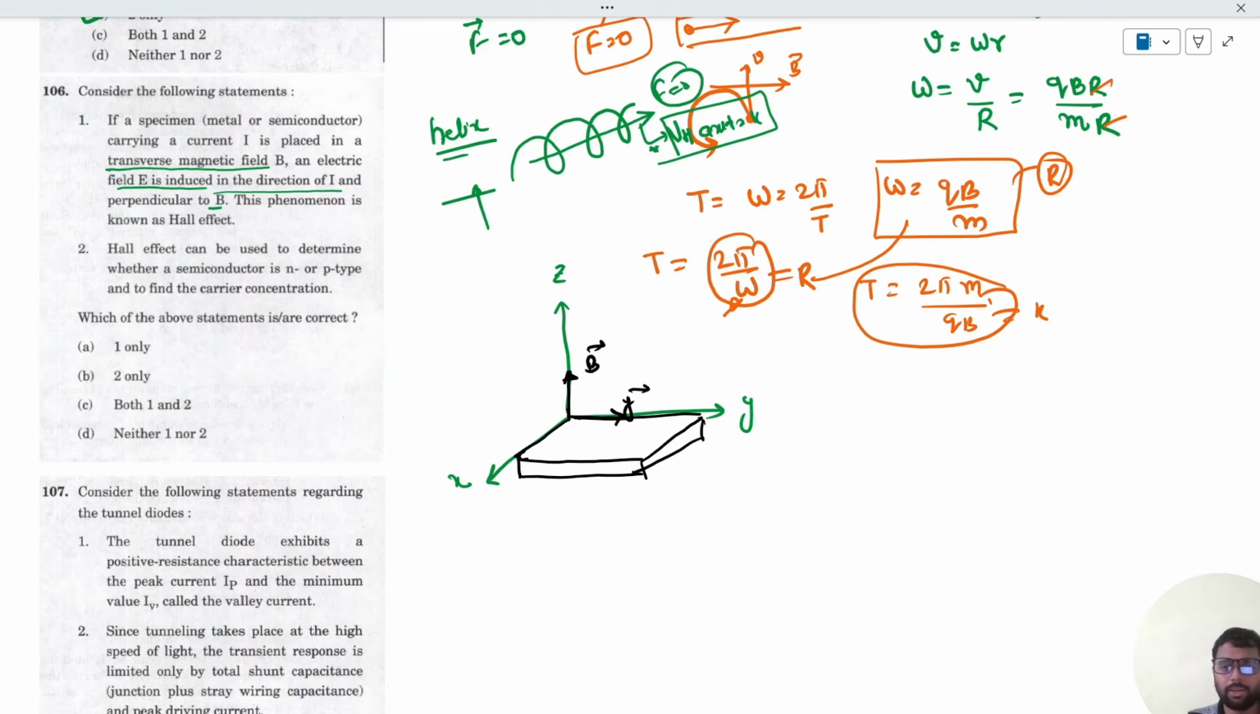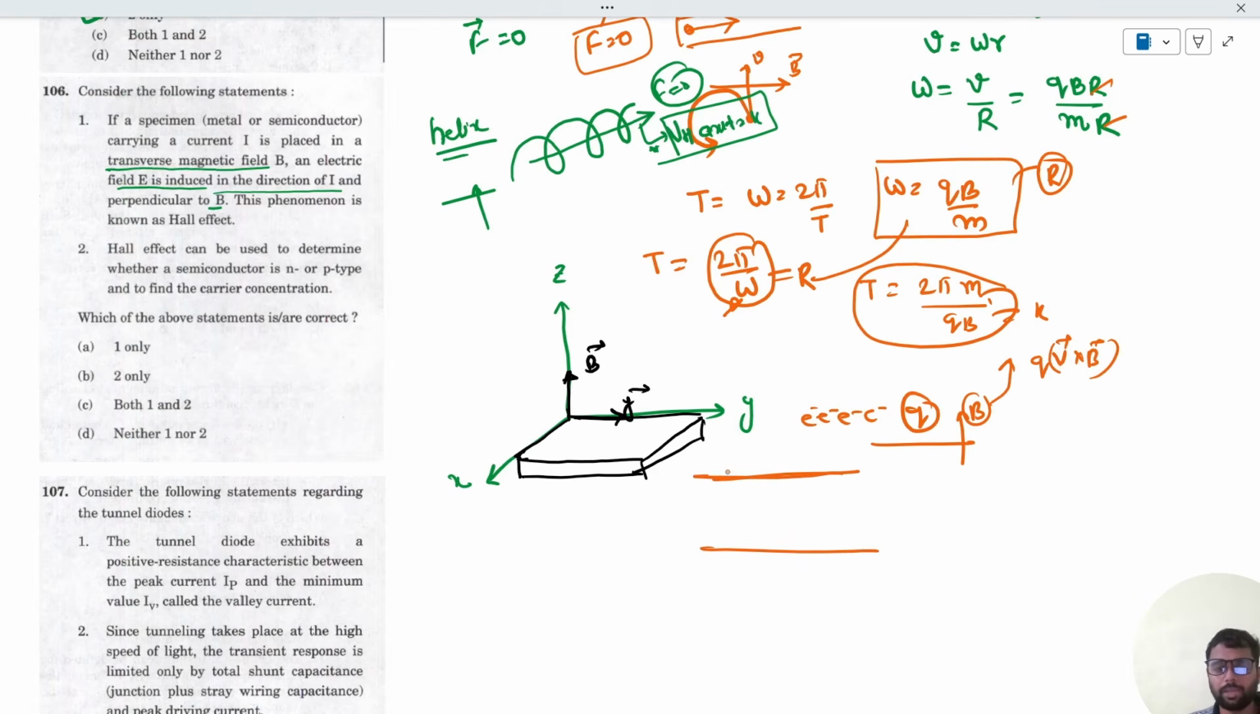Since the current is nothing but the flow of electrons, that is, charged particles, and when charged particles are moving in a transverse magnetic field, we have seen above that the Lorentz force comes into the picture. So this Lorentz force will act on the specimen and will try to push the electrons in the direction of the force. So suppose here.